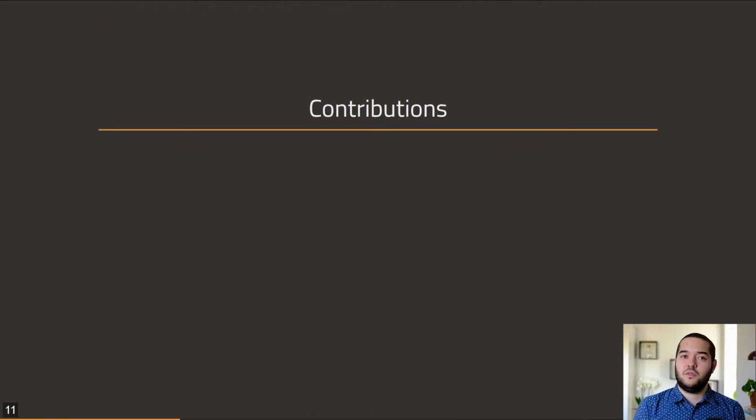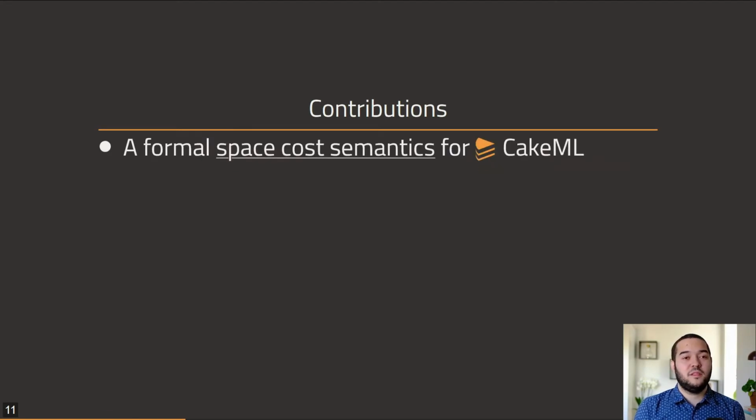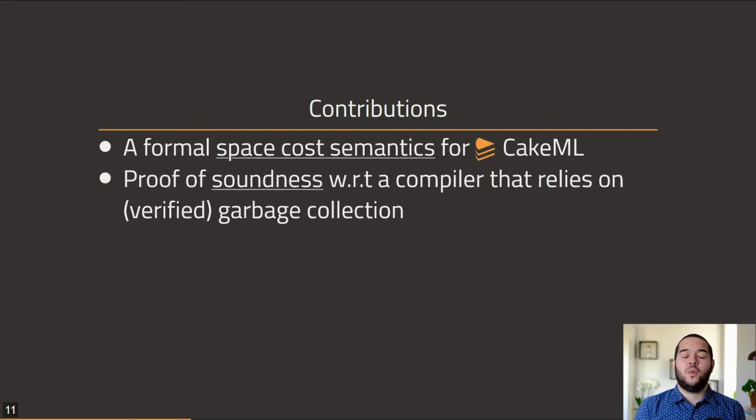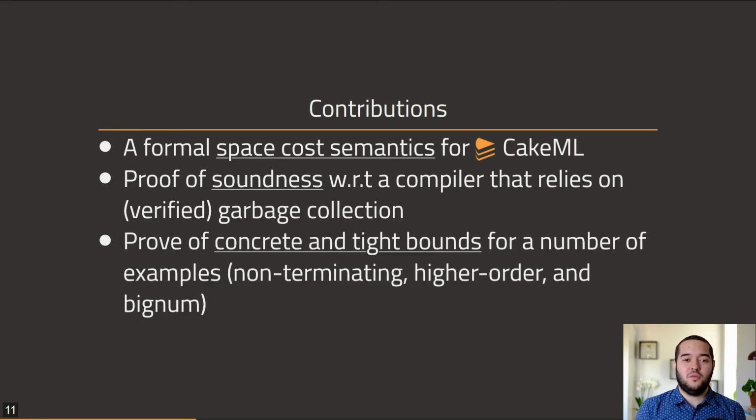This paper's contributions are a formal space semantics for CakeML, with a proof of soundness with respect to a compiler that relies on garbage collection. And then finally, to showcase our work, we prove concrete and tight bounds for a number of examples: non-terminating functions, higher order, and even a bignum library.